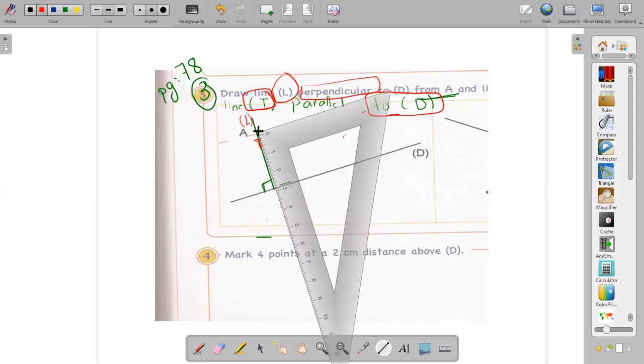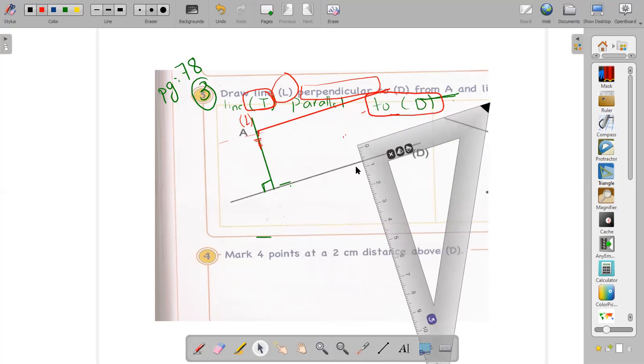Now I will draw the parallel line. This is the parallel line. Okay, teacher, so did you see? The right angle should be on the point A. Okay, so this is the parallel line. I will name it what?